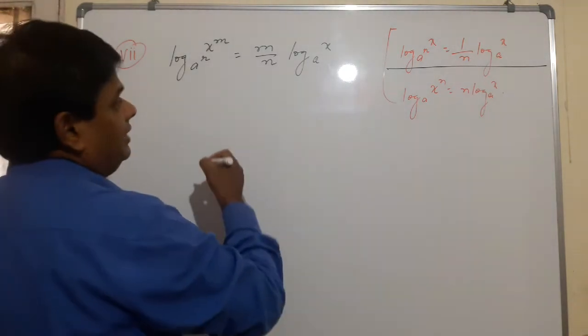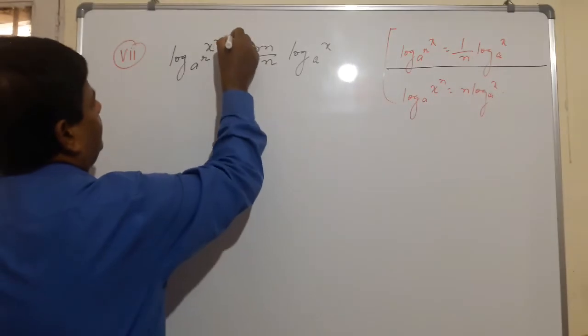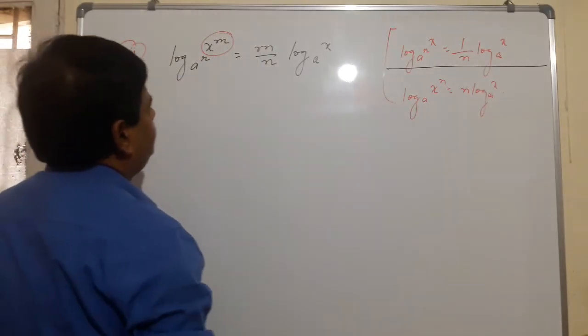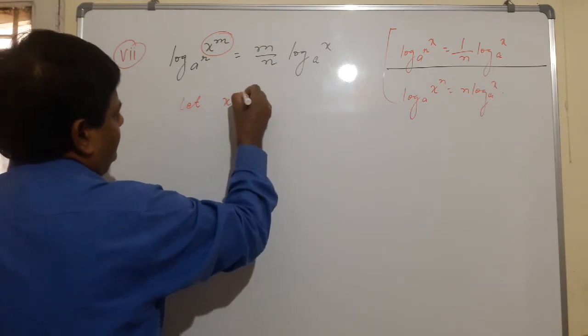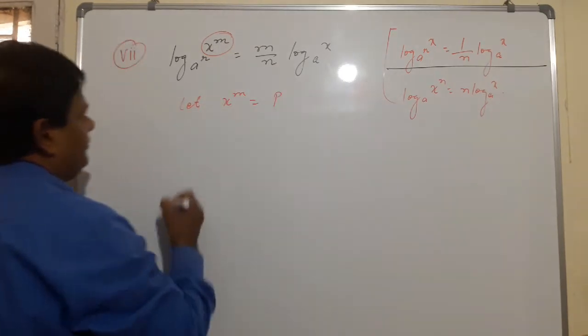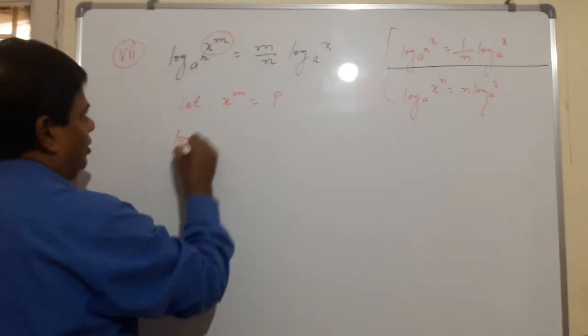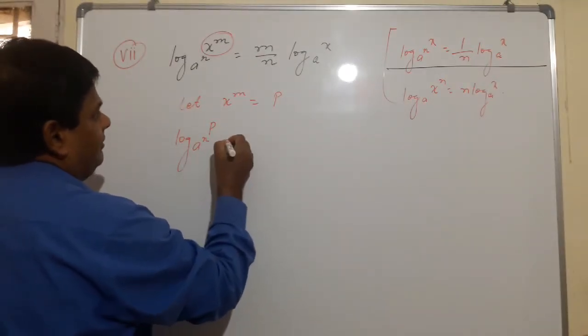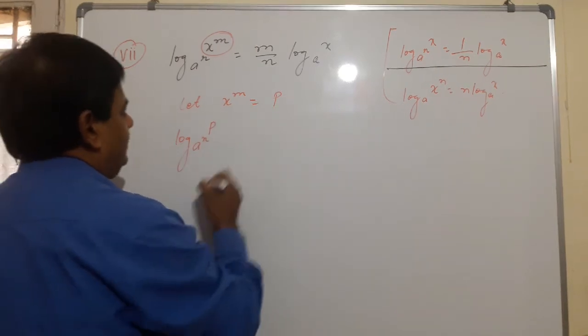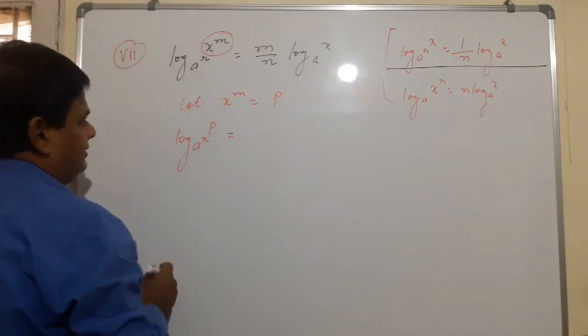See here, let x raised to the power m be equal to p. So this one becomes log p to the base a raised to the power n. Okay, so we can write like this.